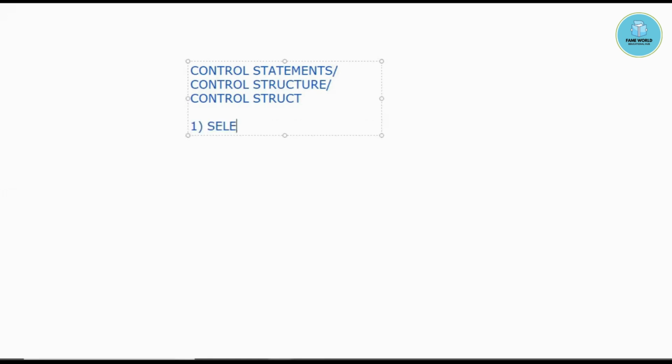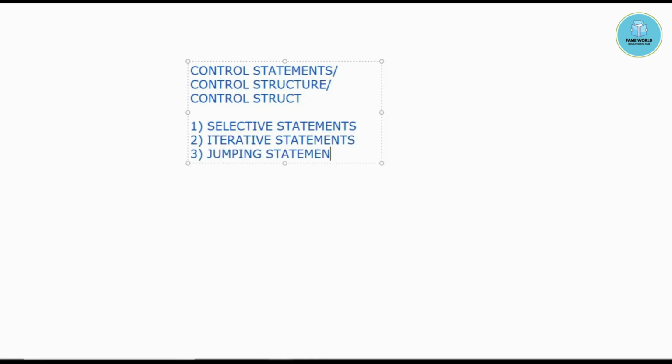First one is selective statements. Second one is iterative statements. Third one is jumping statements. These are the three different types of control statements.